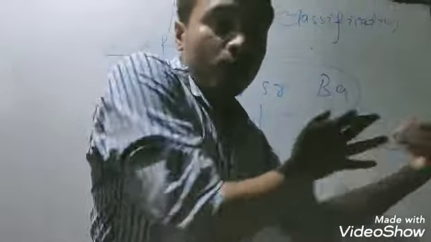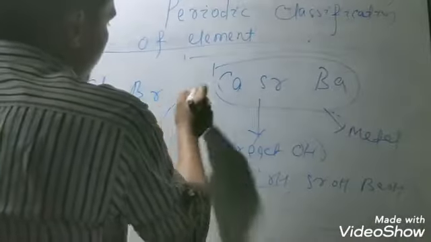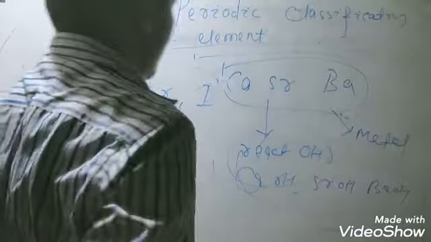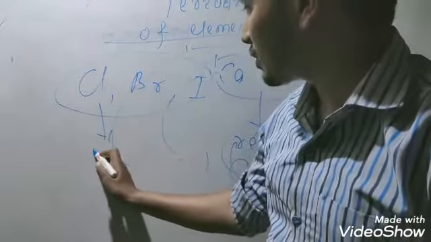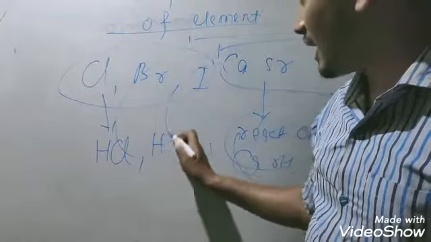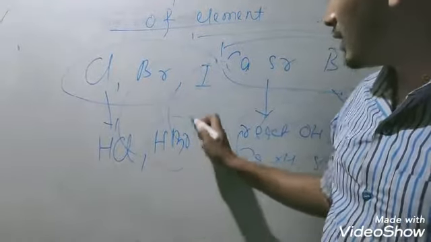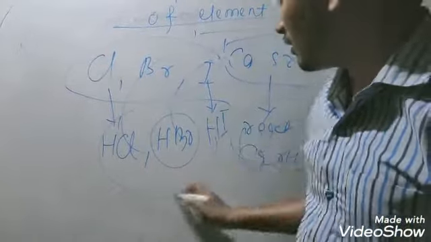Next, chlorine, bromine, iodine are non-metals, and these are called halides. When they react with hydrogen, they become HCl, hydrochloric acid, HBr, hydrobromic acid, and HI, hydroiodic acid. These are the basic properties.